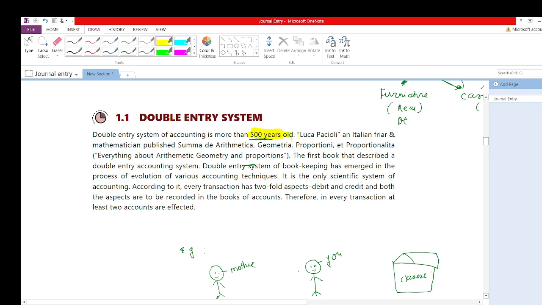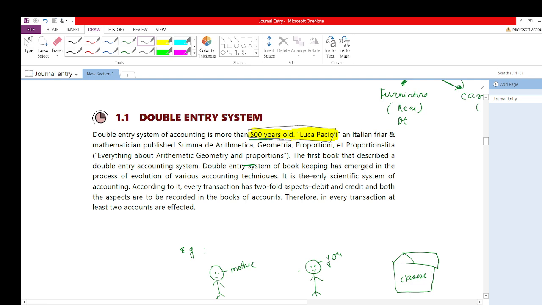This Luca Pasolini, who is an Italian, incorporated this double entry system, and in almost every country in the world, every accounting transaction is recorded as per the double entry system. So Luca Pasolini is, I would say, the Janak of this double entry system.